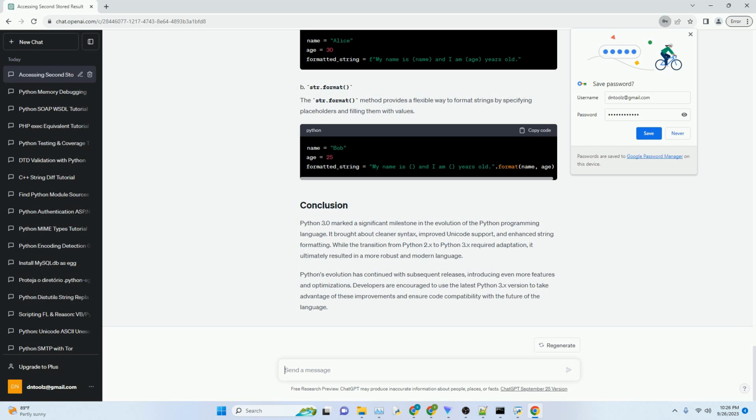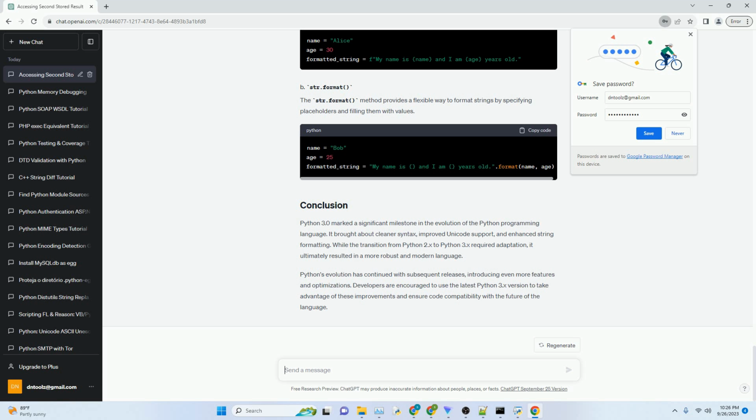Step 5. Fetch and process the data from the second result set. You can now fetch and process the data from the second result set. Use the fetchall method to retrieve all rows from the result set and iterate through them. Step 6. Close the database connection. After you have finished working with the database, don't forget to close the connection. That's it. You've successfully accessed the second result set of a stored procedure using Python and pyodbc. Make sure to customize the code with your specific database and stored procedure details.